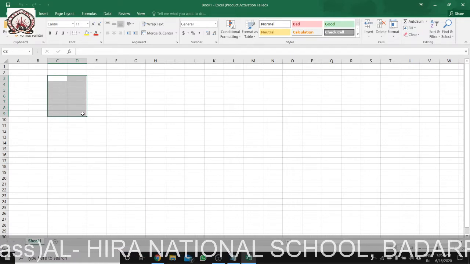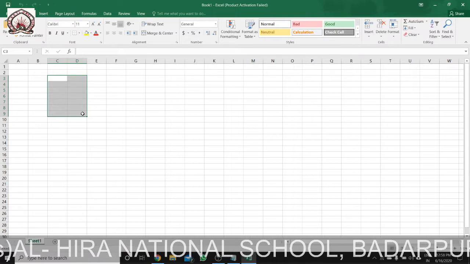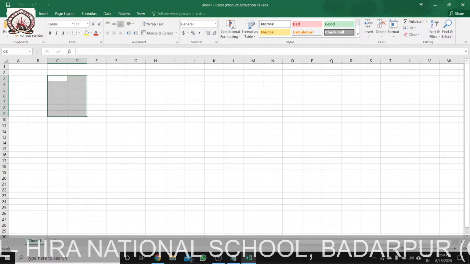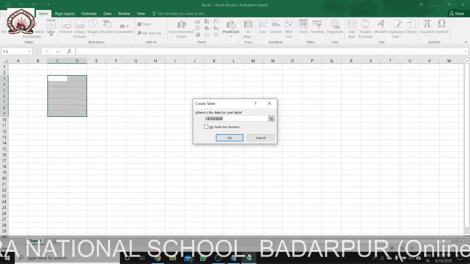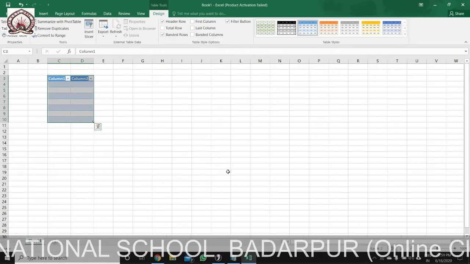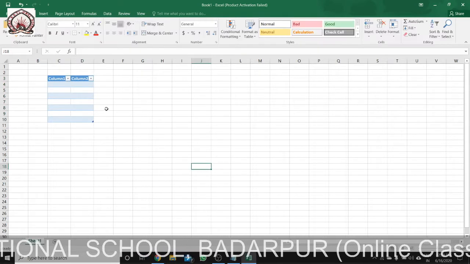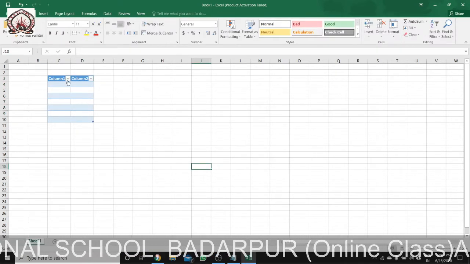Then let me insert a table. So I will use the insert table option. Okay, you can see it has come like this.